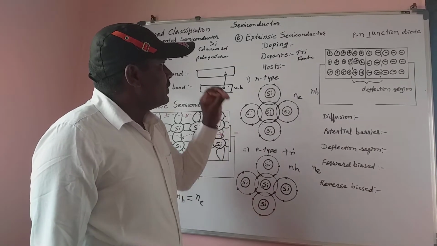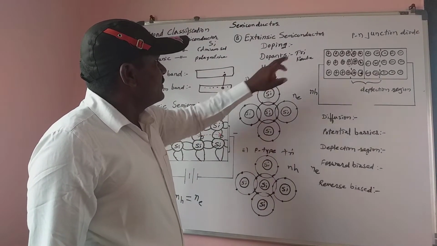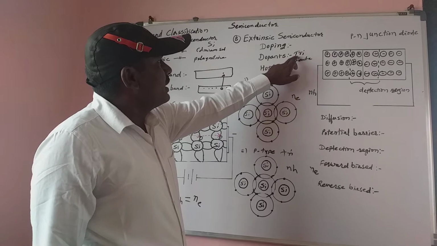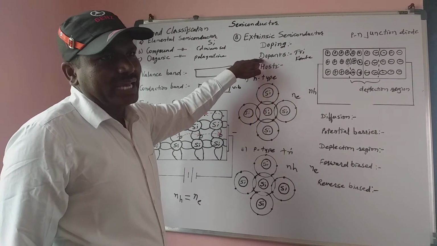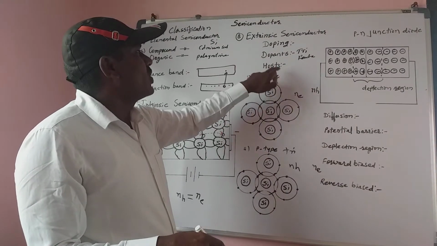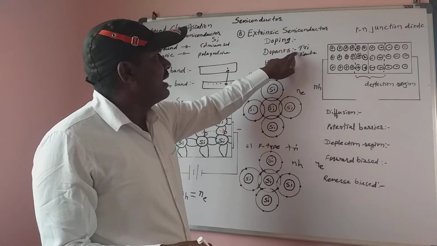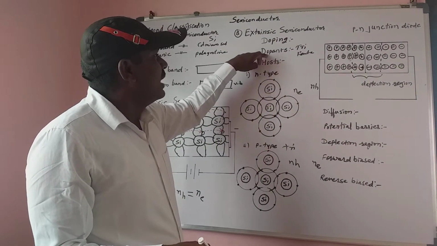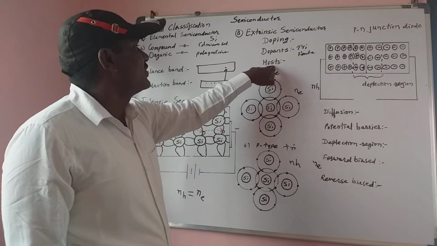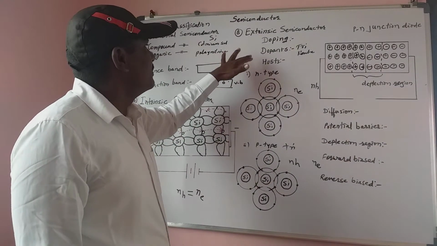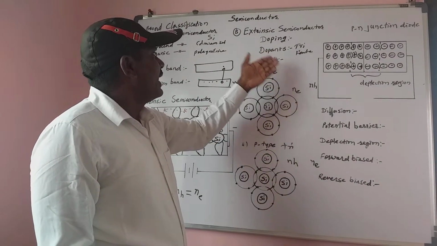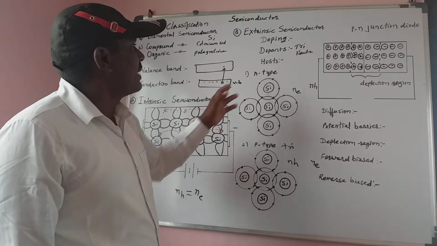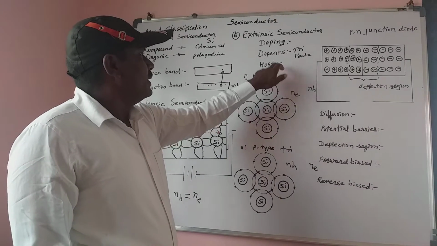Here the dopant is the impurity that is added, that material is called a dopant, and the parent atom is called a host. Here trivalent and pentavalent are dopants. And what is the host? Host is nothing but silicon and germanium. These are the parent atoms, and in them we add the dopant. So silicon and germanium are the host.